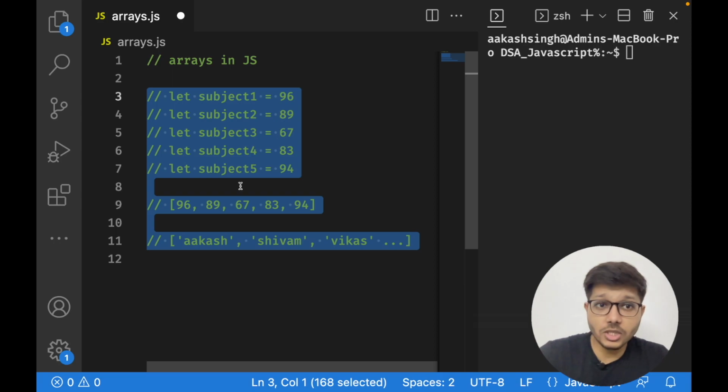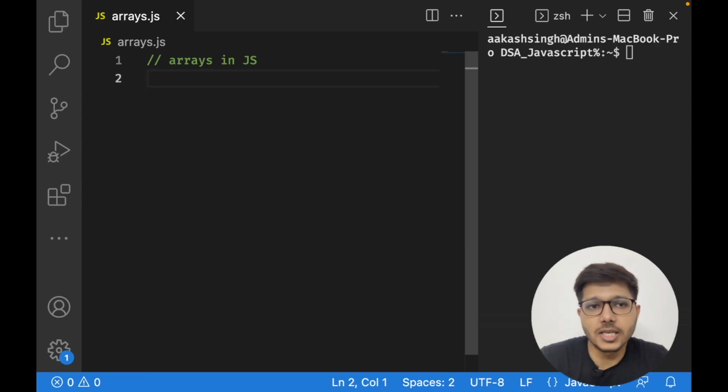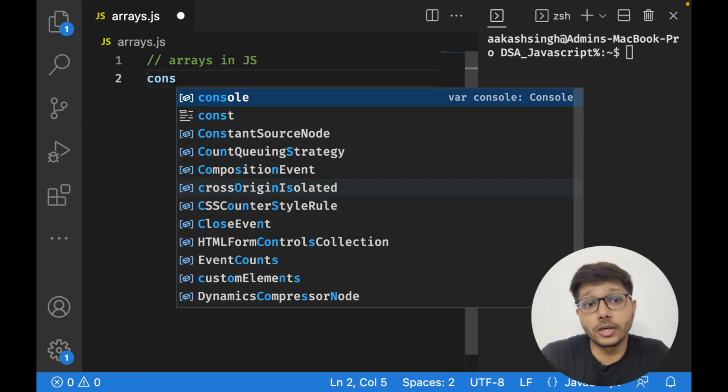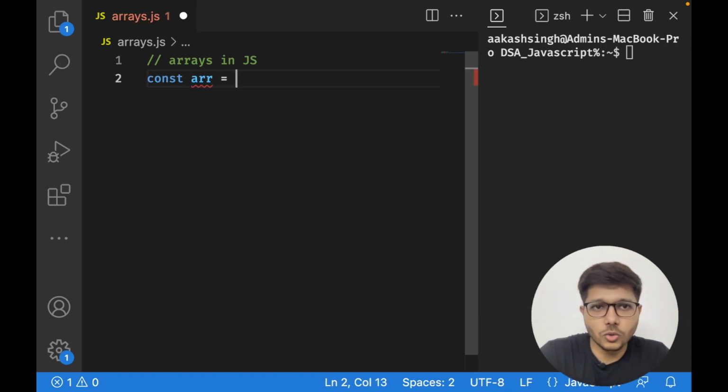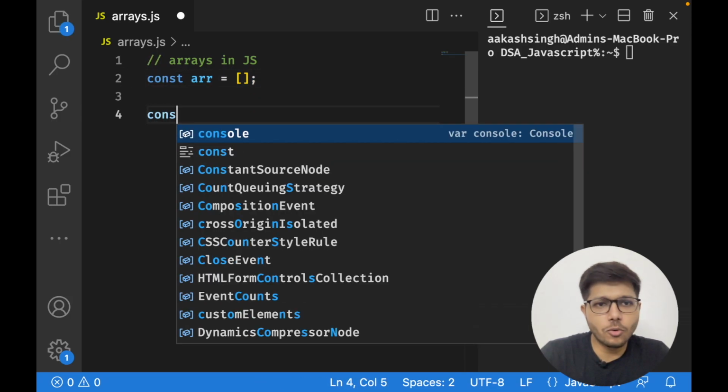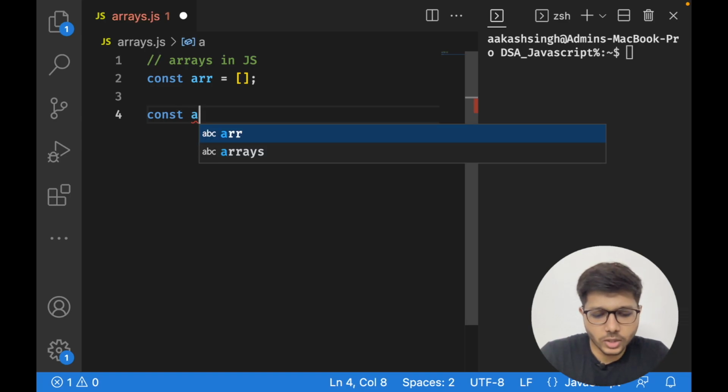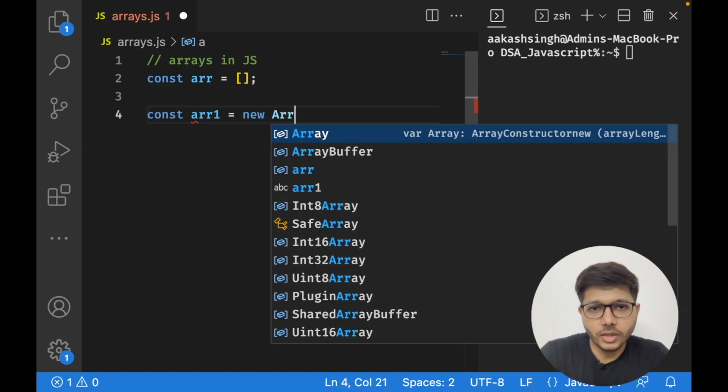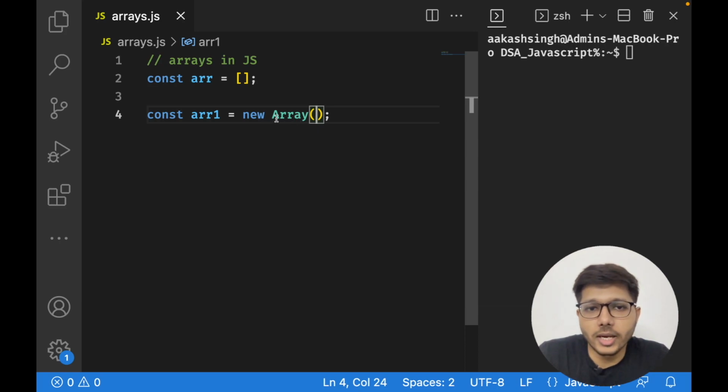And since we are using JavaScript in this data structure series, let us see how we can declare arrays in JavaScript. So actually there are two methods. First method is this simple method, assignment of array. Okay, and then there is one more method, where you can just do array1 and new Array, right? In this new Array, there are two more scenarios that you can do. First of all, you can just pass the length. So this 10 denotes that I want to create an empty array of length 10, right?